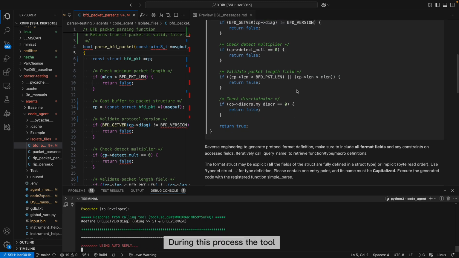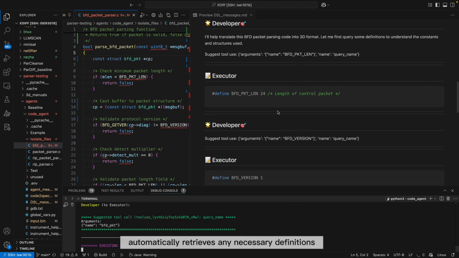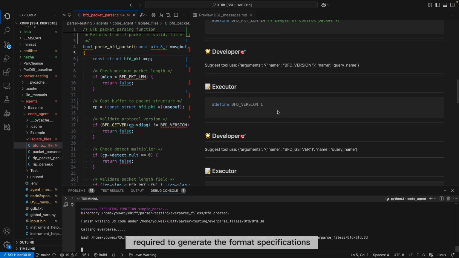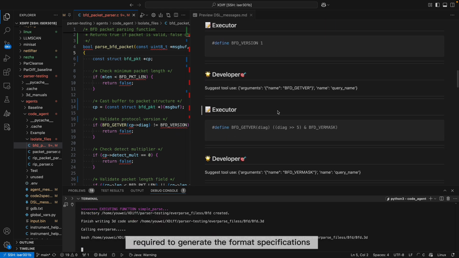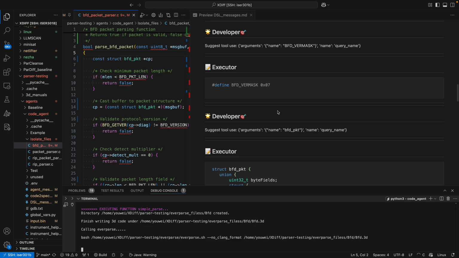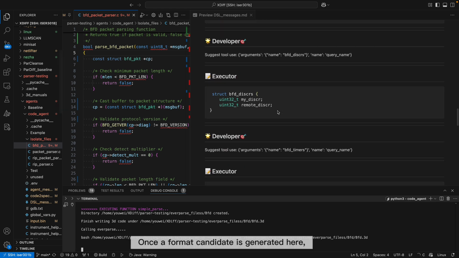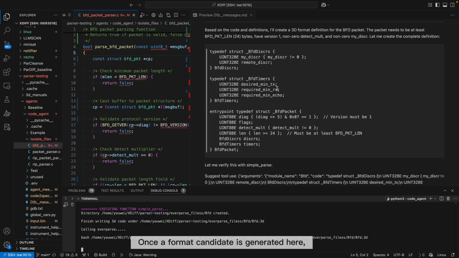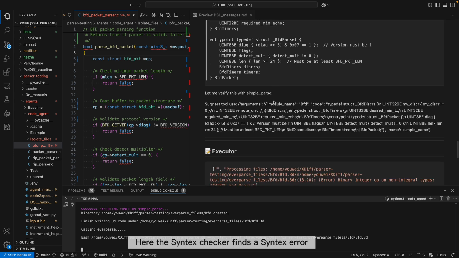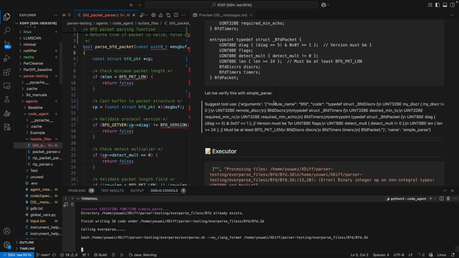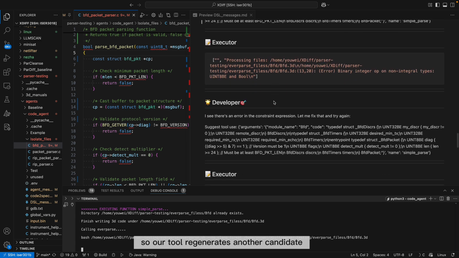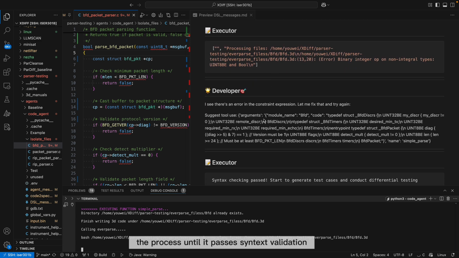During this process, the tool automatically retrieves any necessary definitions required to generate the format specifications in 3D language. Once a format candidate is generated, it is checked by the syntax checker to ensure it adheres to 3D syntax rules. Here, the syntax checker finds a syntax error, so our tool regenerates another candidate and repeats the process until it passes syntax validation.